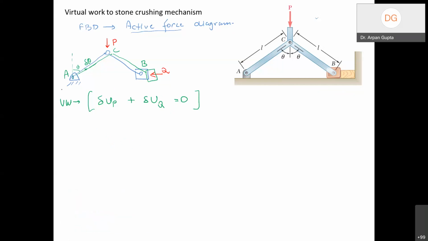Now let us assume the coordinate system here. So again, I have assumed theta here. This is x, this is y.